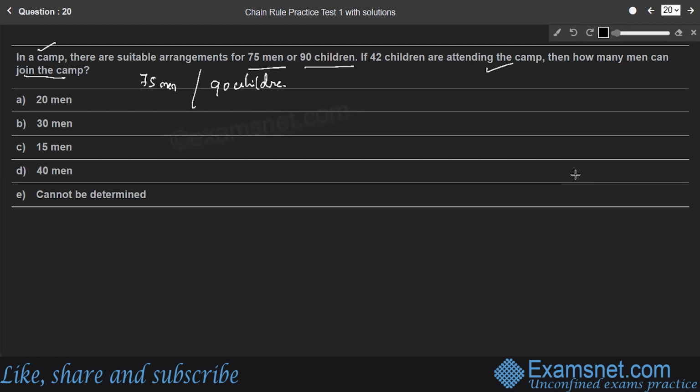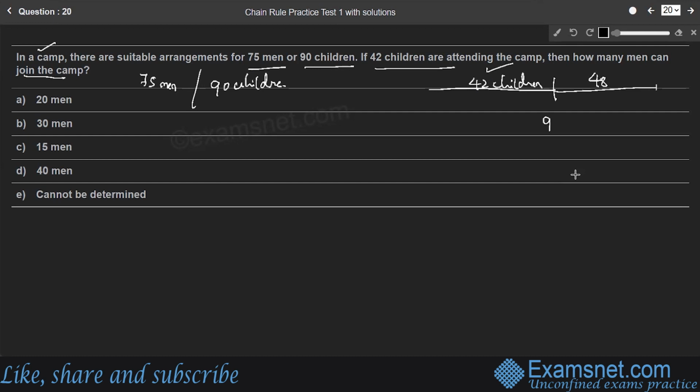So it is given that 42 children are attending the camp. So 42 children are attending the camp means how many more children can join here? So the remaining children who can be joined is equal to 48, right?